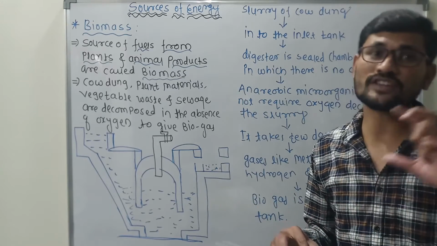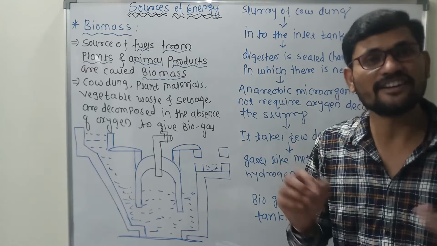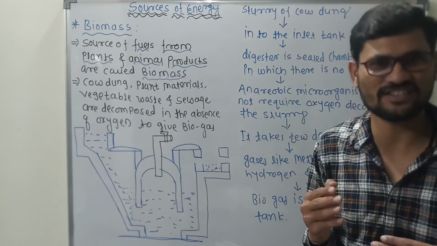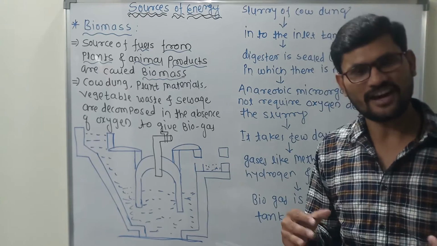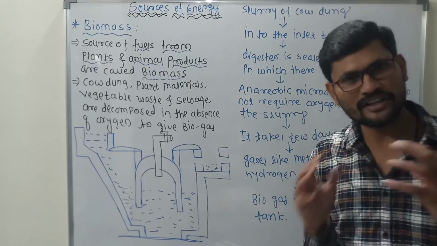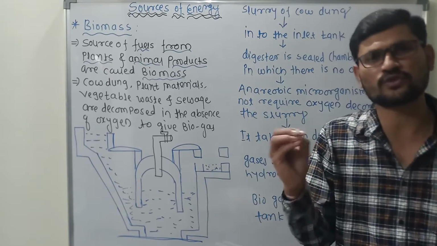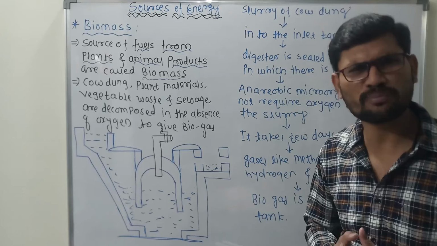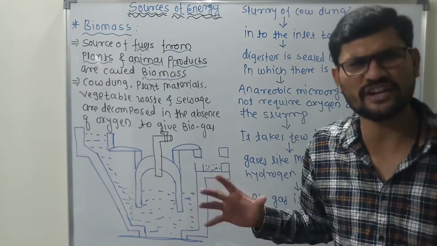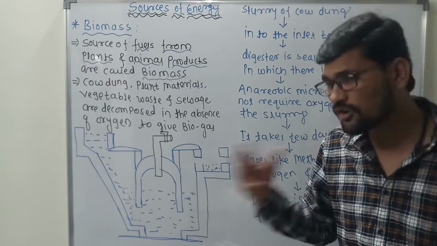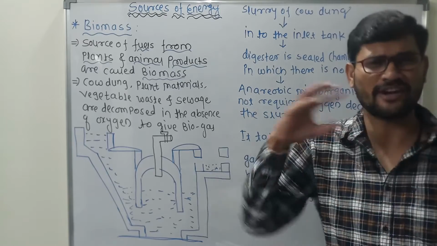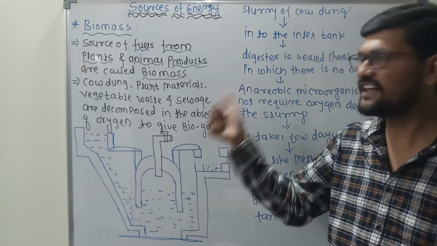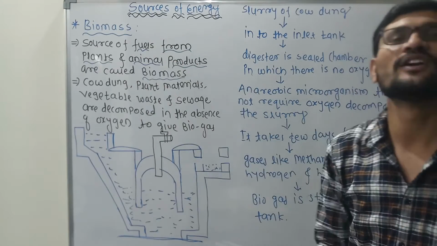Now when the charcoal is again burned, it is completely smokeless and has a high efficiency. In the same way, after burning the wood and then the charcoal, we get an efficient source of energy. In a similar way, is there any other source of energy which is very efficient as well as smokeless, which is not going to pollute our environment? Absolutely right. There is one source of energy, that is called biomass.